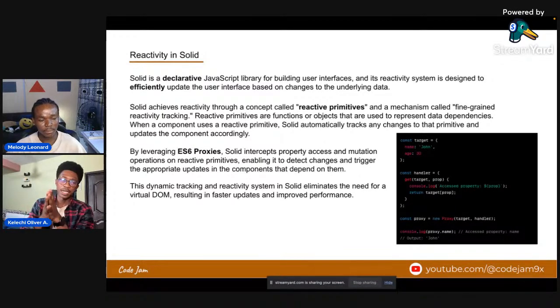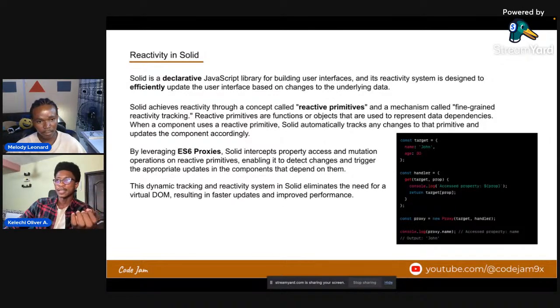What happens when a user overloads data? Do components render a lot, right? So how does Solid do this? Solid achieves reactivity through a concept called reactive primitives. Now, you know, in JavaScript, we have something called primitives, right? We have 6 types of primitives. We have strings, numbers, booleans, null, undefined, and symbols, right?